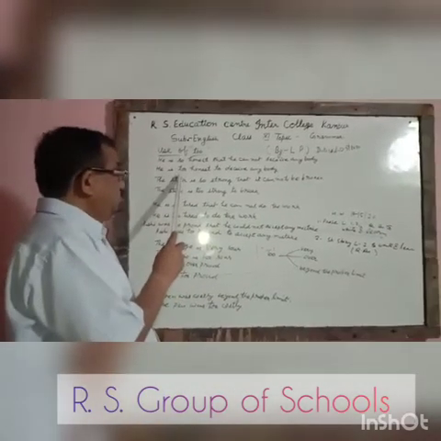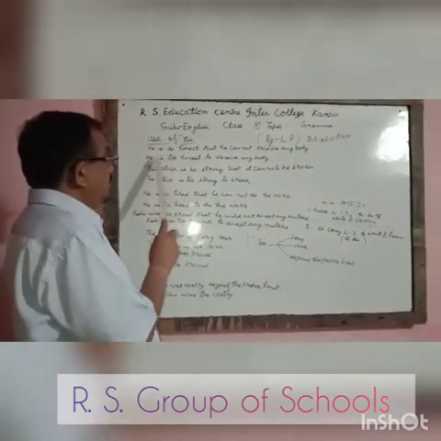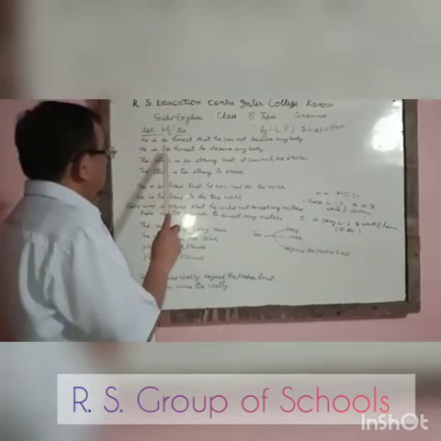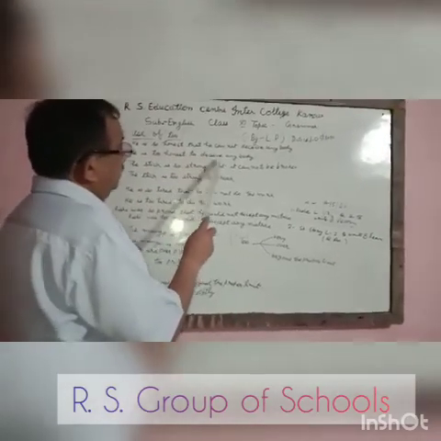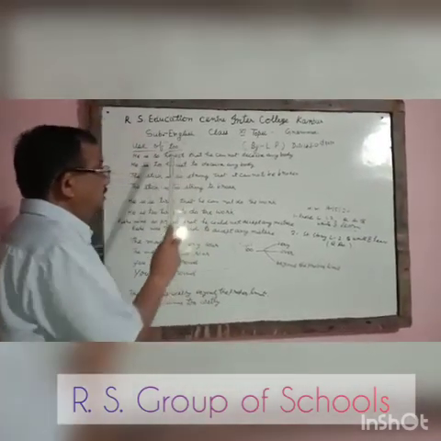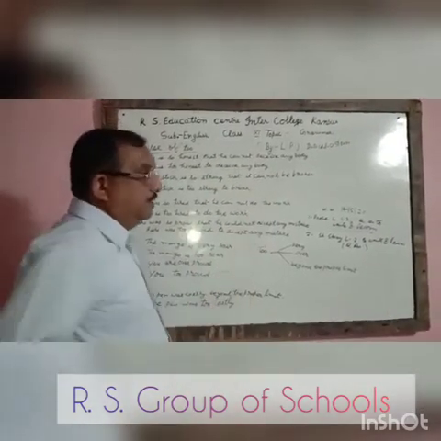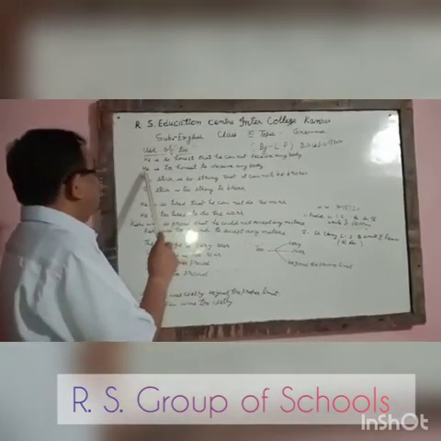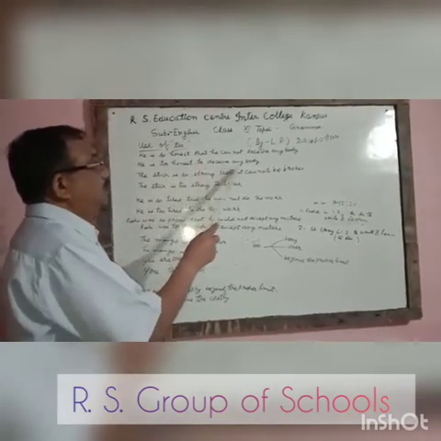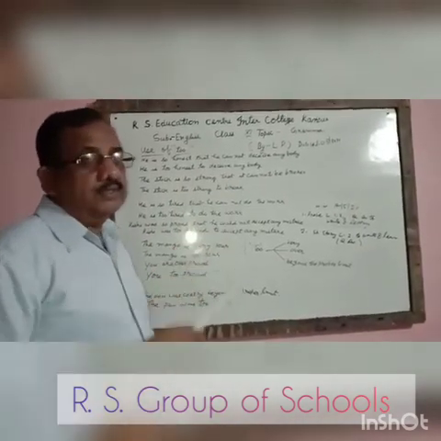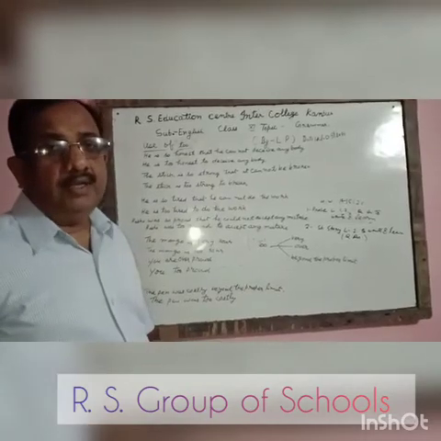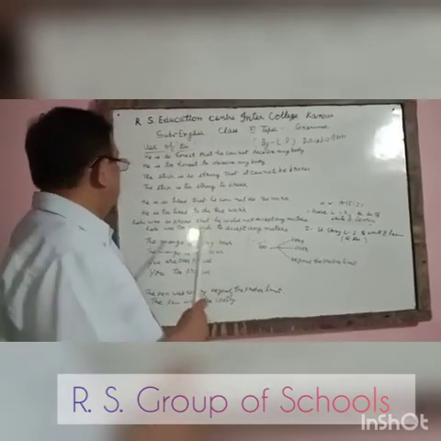So we have to use "to". "He is too honest to deceive anybody." The sense is the same. The two sentences have the same meaning.